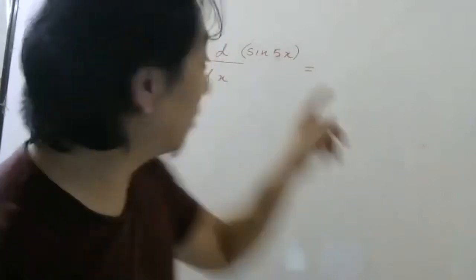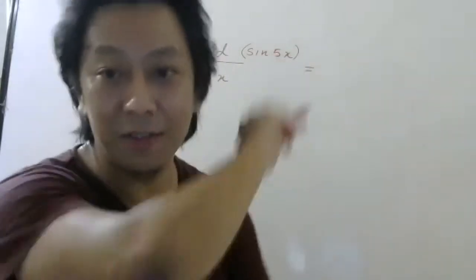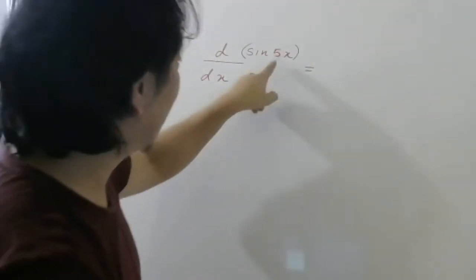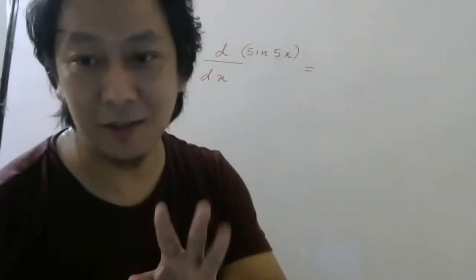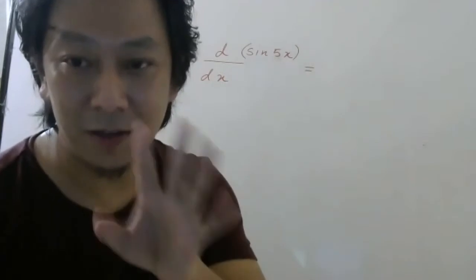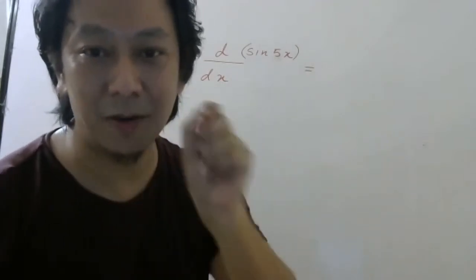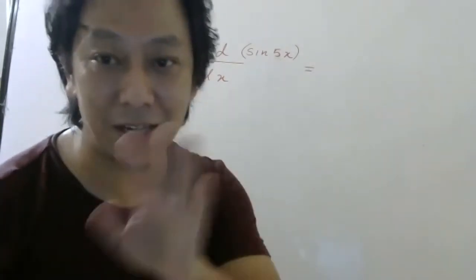Hello, don't say, sir, 5 is a constant, we'll take it outside. How can you take it outside? This is inside. No, Stalin, don't answer right now, and it is actually wrong, your answer is wrong. So just wait. Okay, when I'm teaching, don't write the answers. Once I finish or if I ask, at that time you answer.